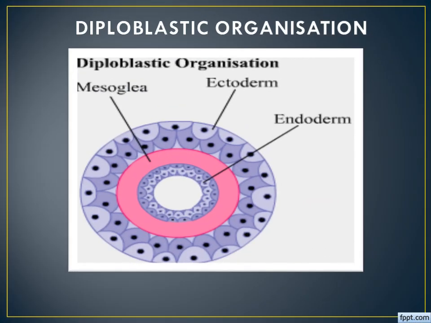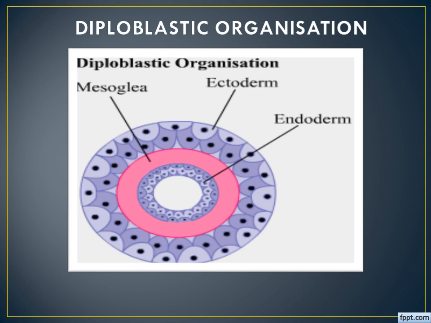So this is the figure for diploblastic organization. As I said, diploblastic means it consists of only two layers. What are the layers? Ectoderm as well as endoderm. Here the outermost layer is marked as ectoderm, and in the same color the innermost layer is marked as endoderm.